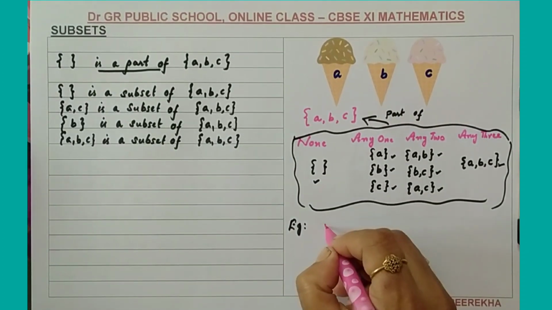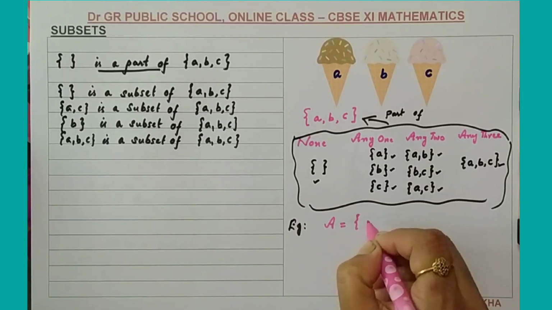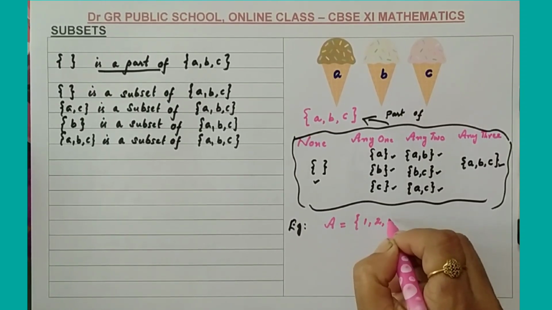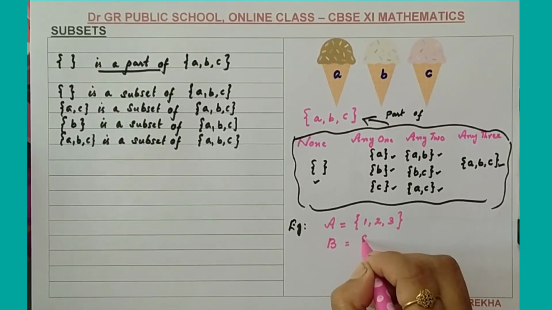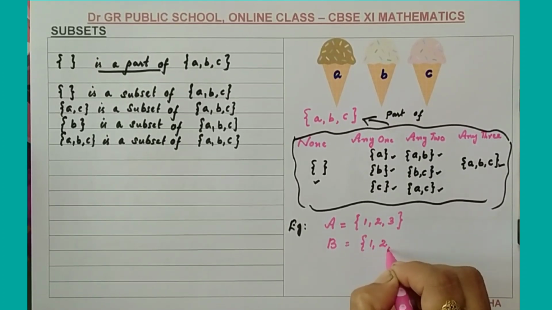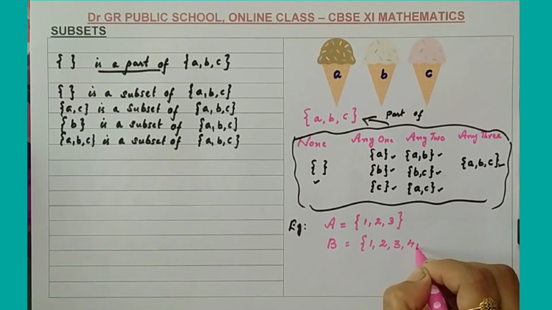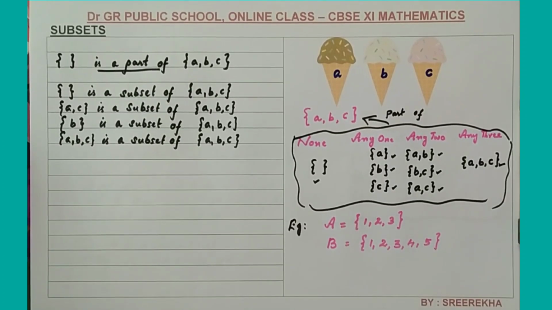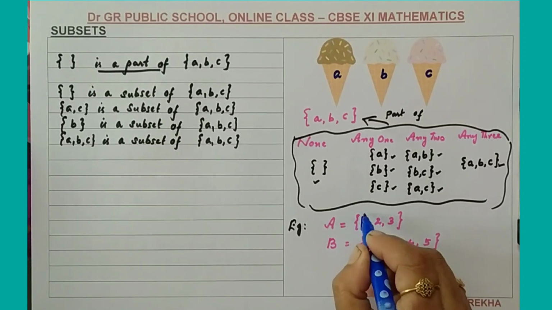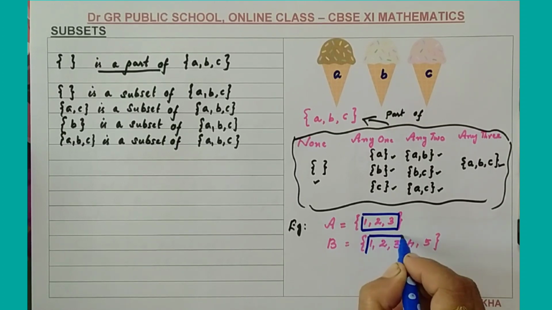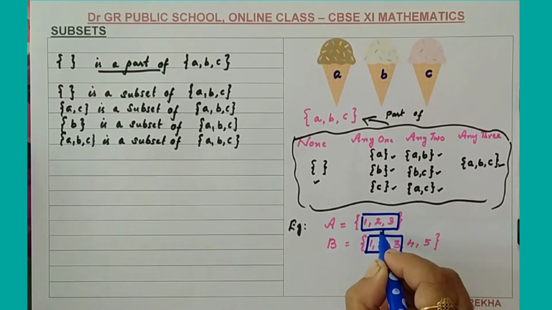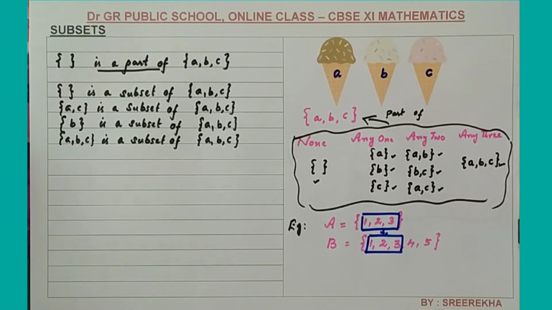Consider two sets. Let A be the set consisting of the elements 1, 2 and 3. And B be the set consisting of the elements 1, 2, 3, 4 and 5. Here you can see that the elements in A, that is 1, 2 and 3, are a part of the set B. Am I right?